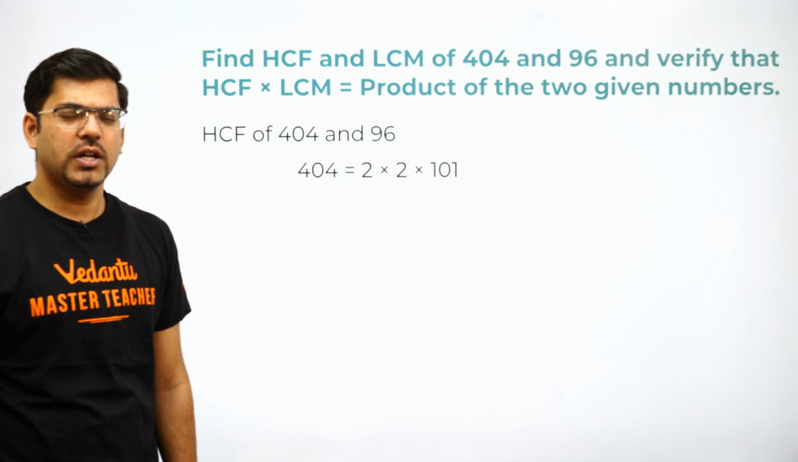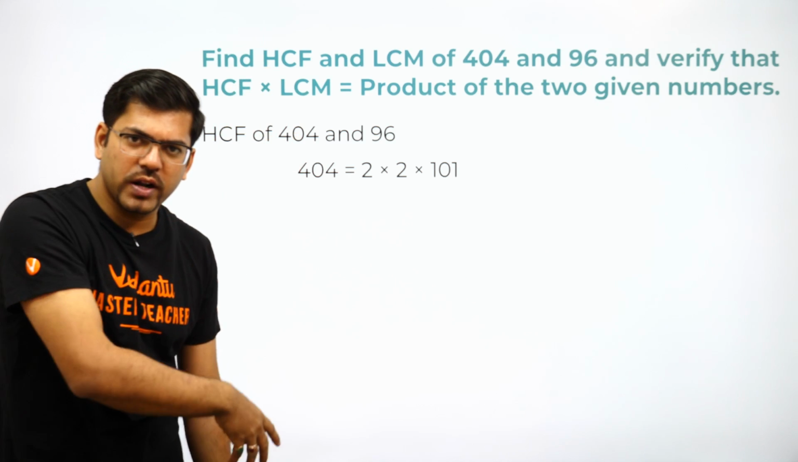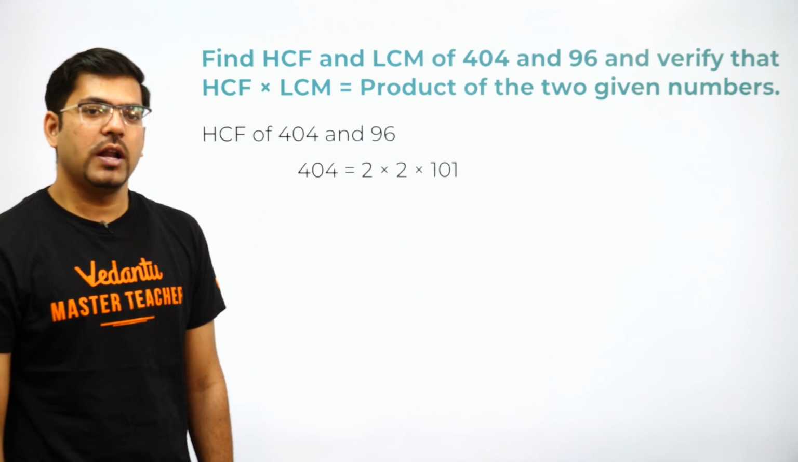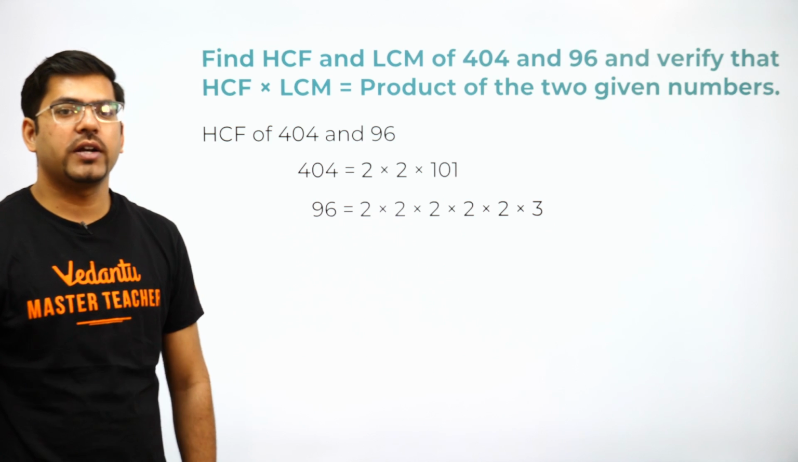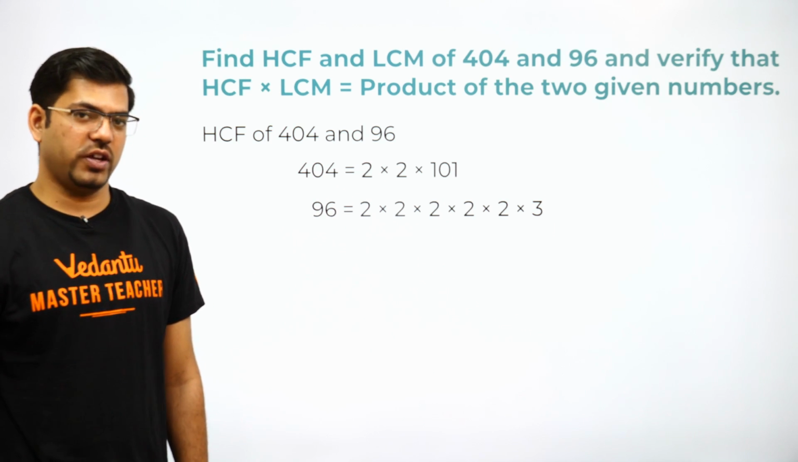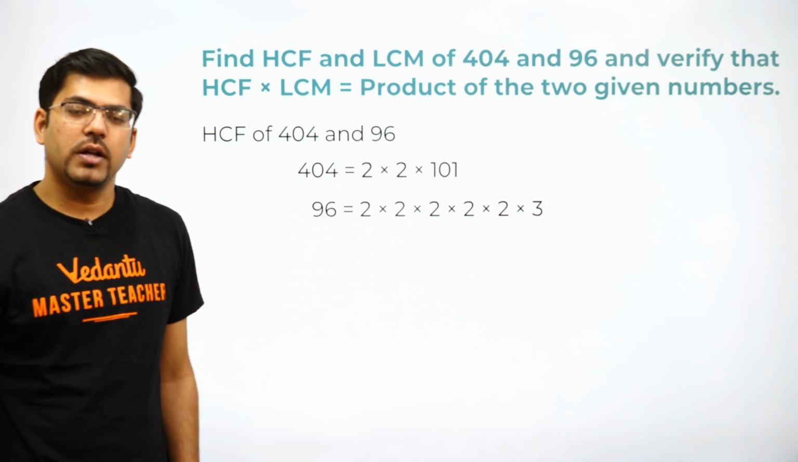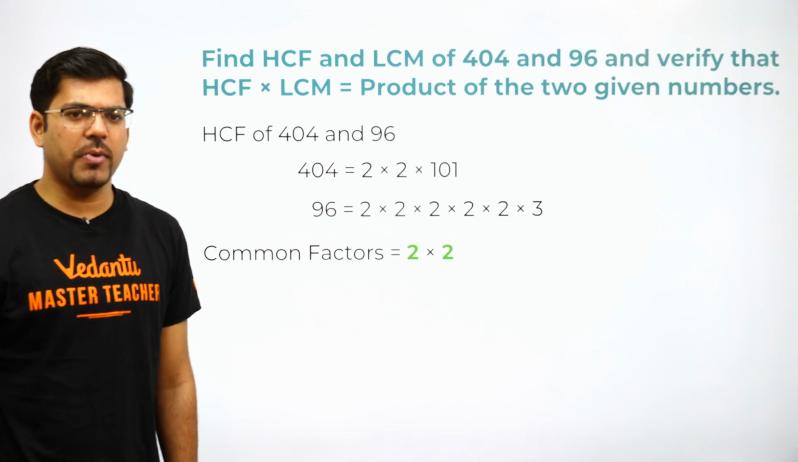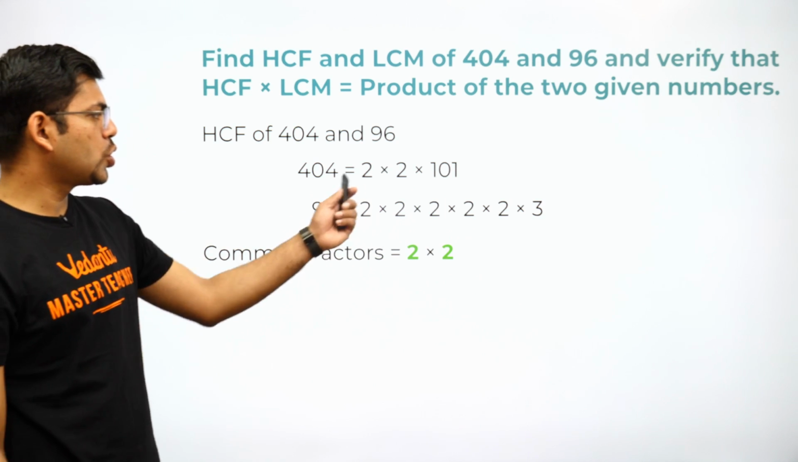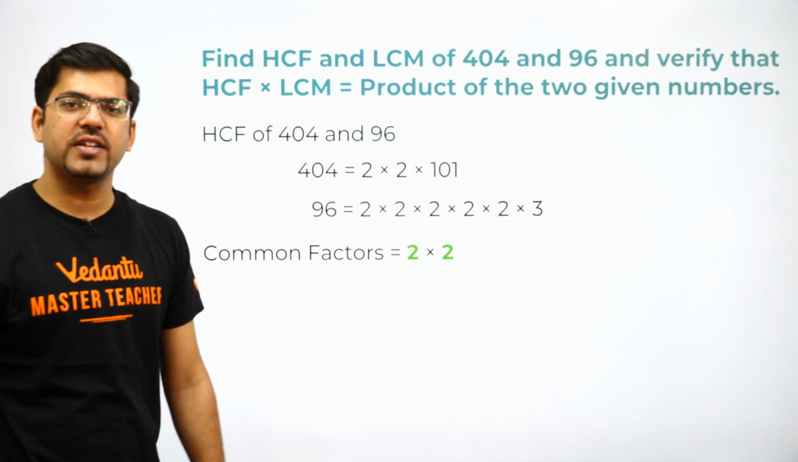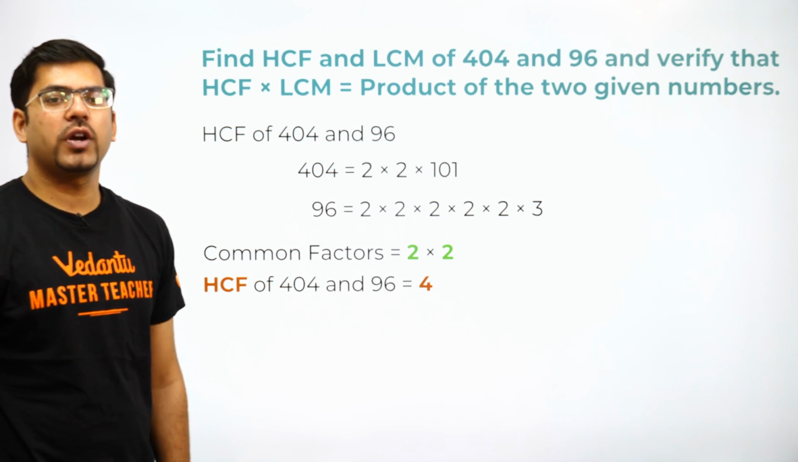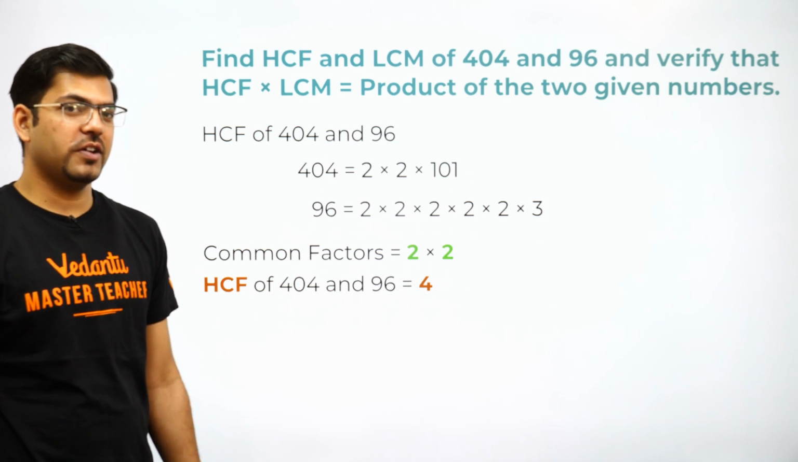Doing the prime factorization, I have shown you one method for that, long division, and a second method by writing the prime factorization multiplication. Similarly, for the 96 you can write down 2 into 2 into 2 into 2 into 3. So you have got prime factorization in the multiplication form. For the HCF, common factor, see here, common factor is 2, 2 and 2, 2. So the common factor is 2 into 2. So that would be the HCF. So HCF of 404 and 96 is very easy, 4.